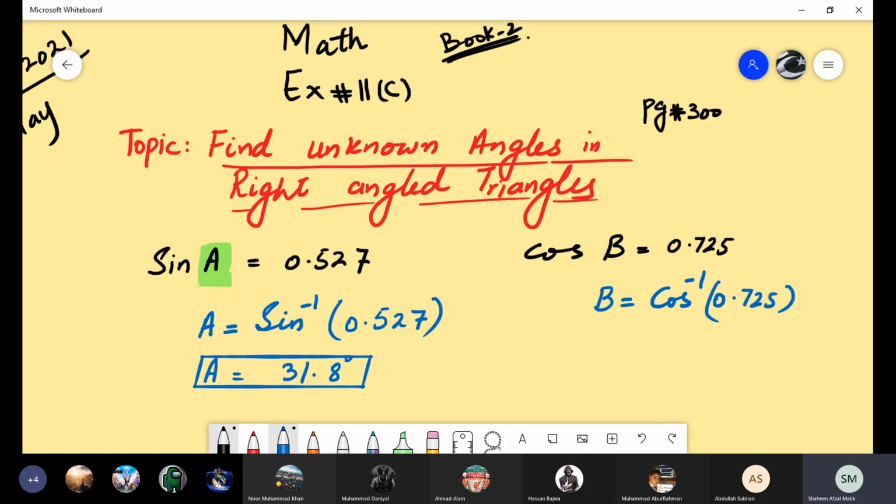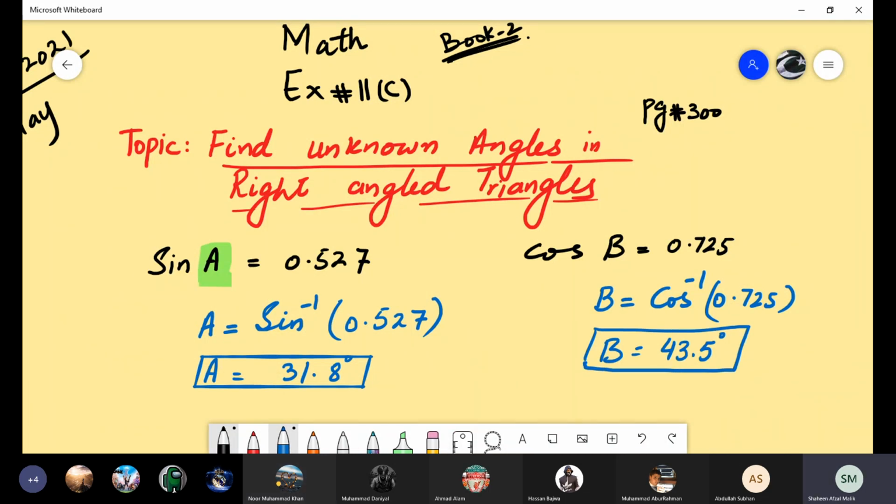So please write the value: shift and then cos, it becomes cos inverse, and then take the value of cos inverse 0.725. Ma'am, 43.53. So we can write 43.5 only. Thank you, Noor. Then what is the next value?